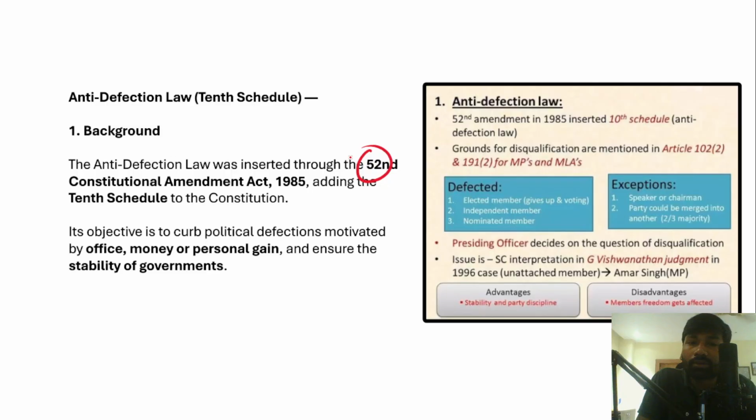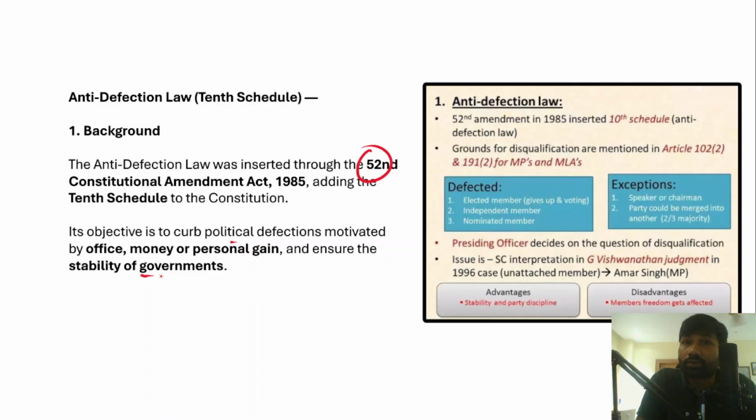The main objective of creating the anti-defection law is to curb political defections by members who are already elected from one political party and shift to another political party, which is known as political defection. So in order to curb political defection, this law has been added to the 10th Schedule of the Constitution. It is also expected that this law will bring stability to governments as well.